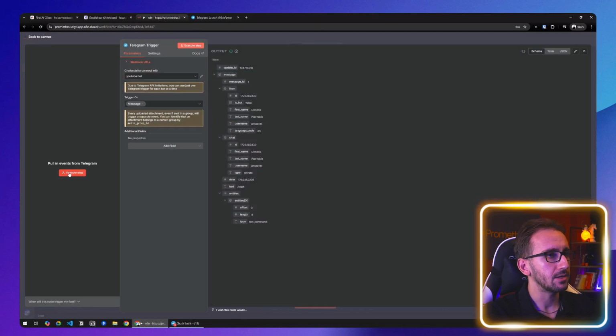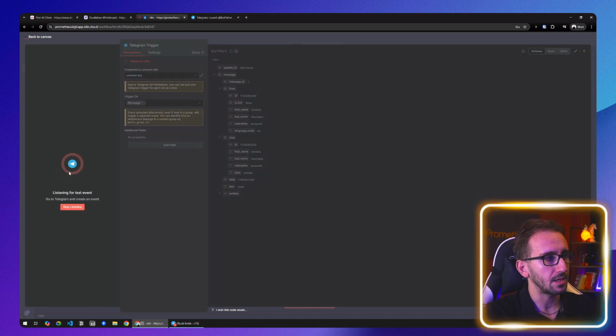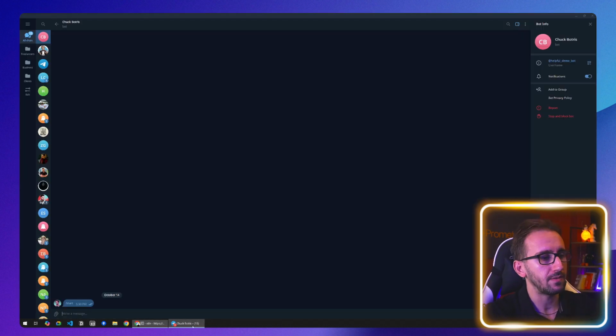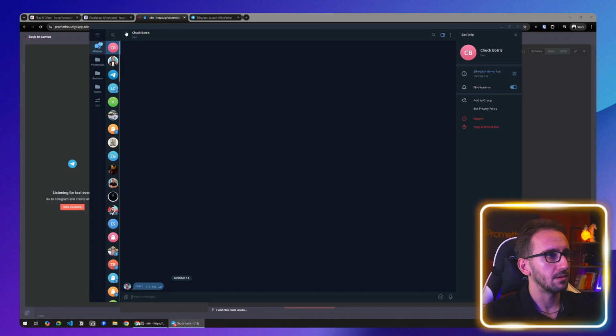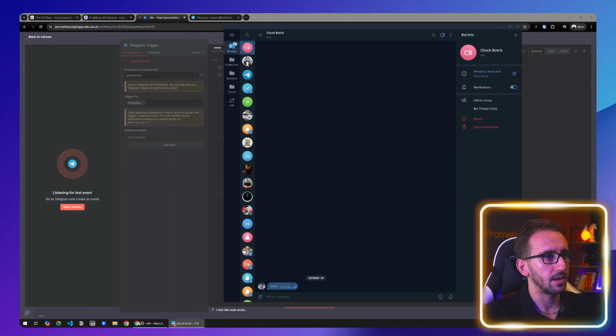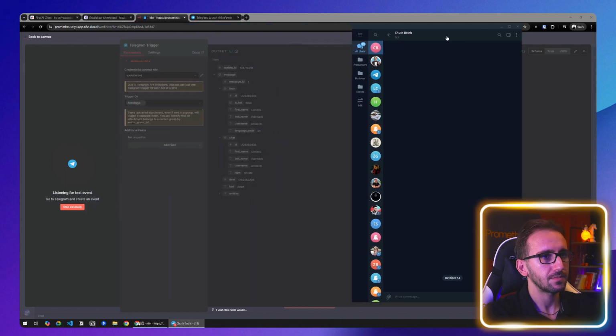Now, if you click execute step, you will see that we will get the text /start, which is the first message that we sent. If we execute the step again, it's going to start listening for new events, which means that we can, let me make this smaller so I can show you at the same time. Is this fine?